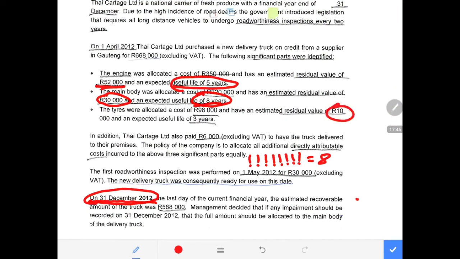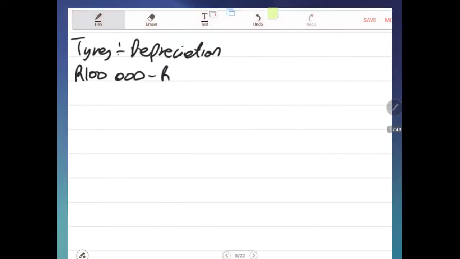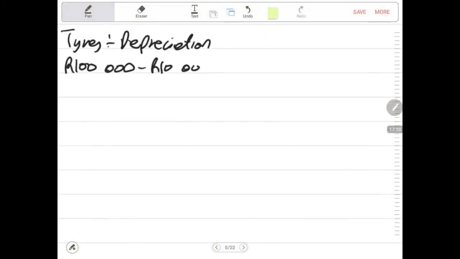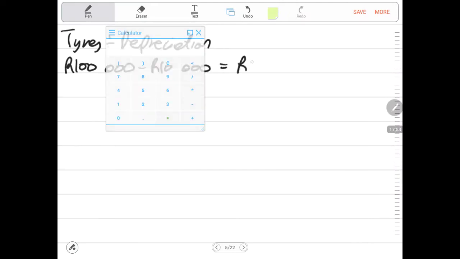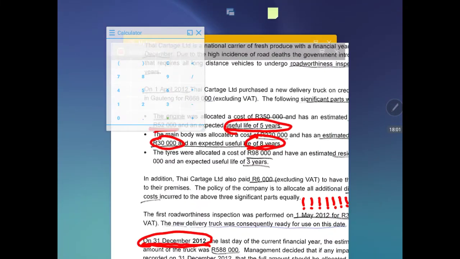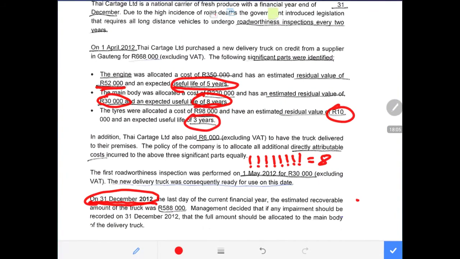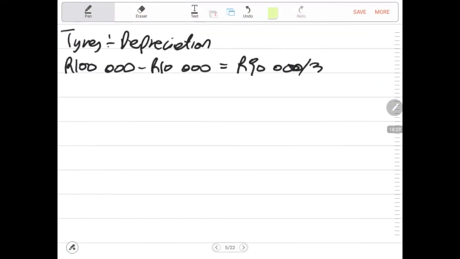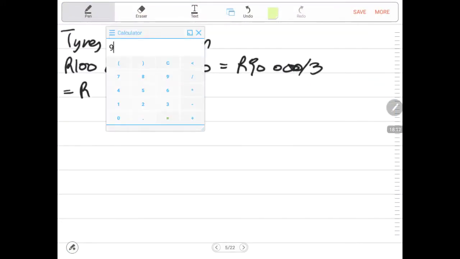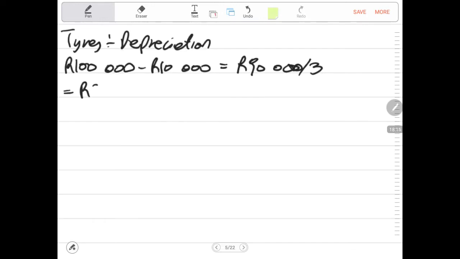Residual value of the tires, it is expected to be 10,000 rands, in order for us to get to the depreciable amount of 90,000 rands. We divide this by the useful life. The useful life of the tires is an estimate of 3 years. 90,000 divided by 3, we get 30,000.